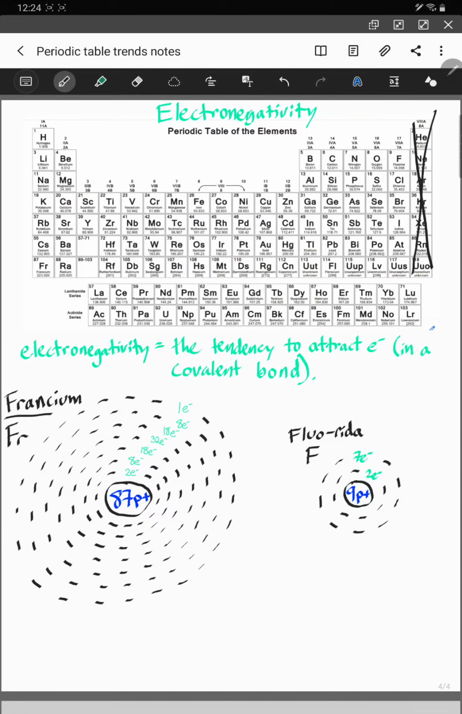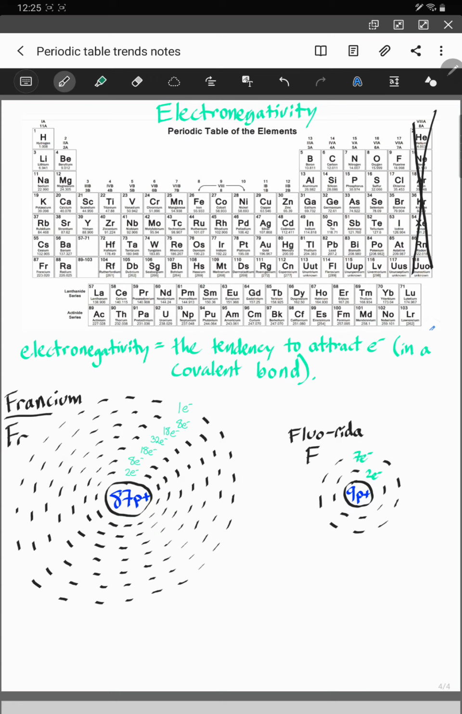The next periodic table trend we're going to discuss is electronegativity. And electronegativity is the tendency to attract electrons in a covalent bond. And we're not going to worry about the covalent bond part just yet because we haven't talked about bonds. And so we're just going to narrow it down to the definition of the tendency to attract electrons.